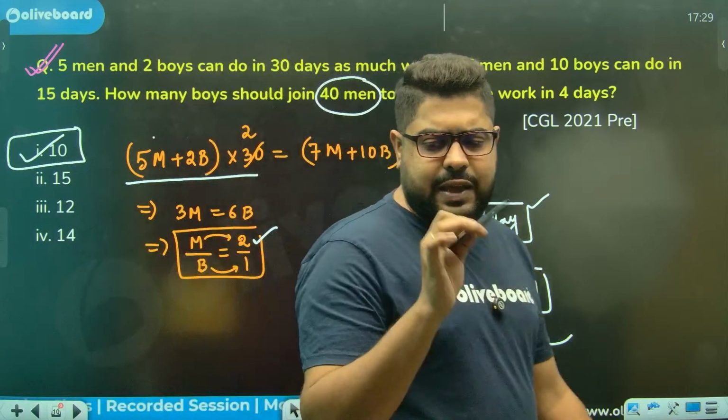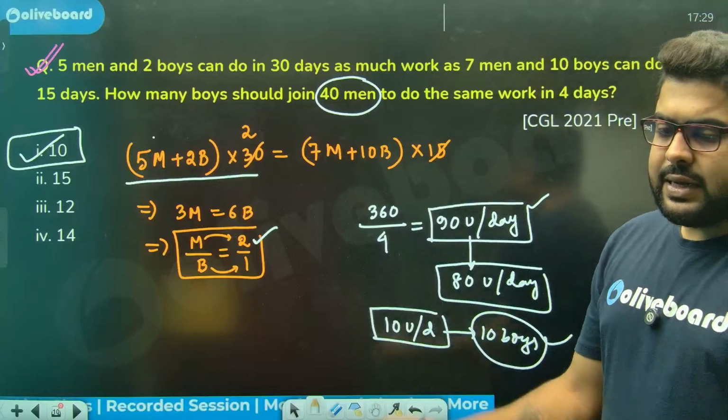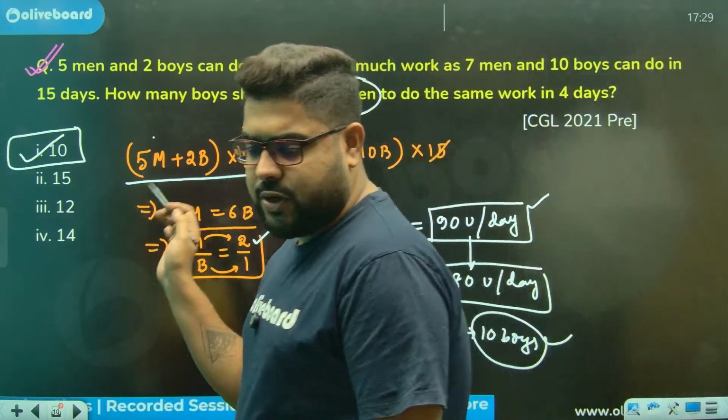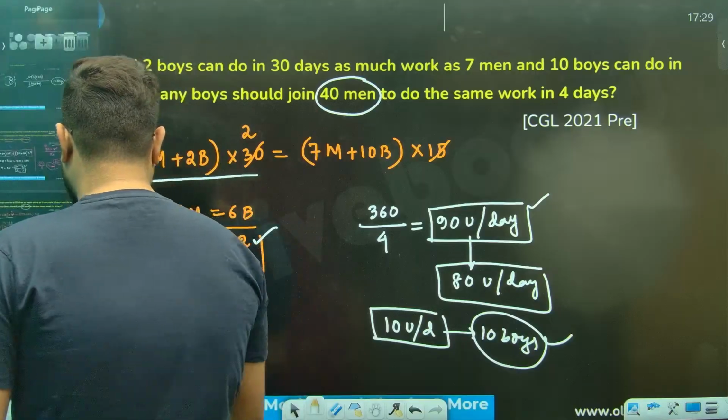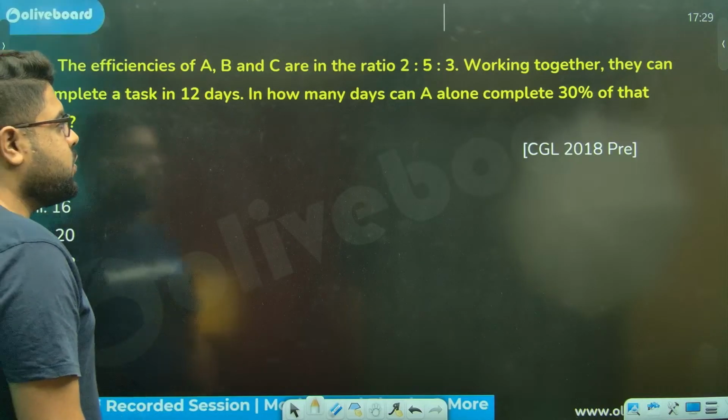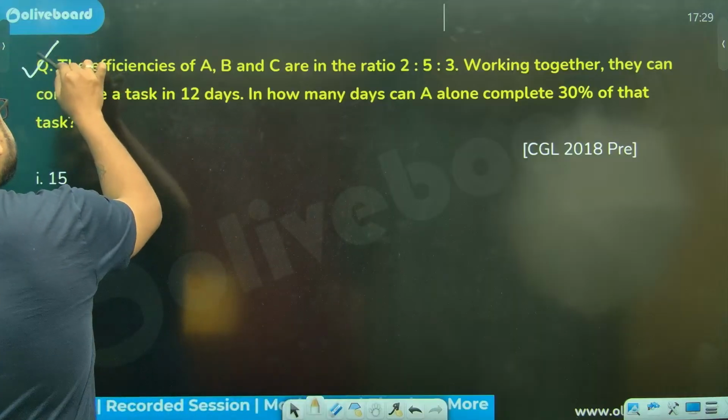Again, you see, very, very simple question. But again, in the calculation I've just skipped a couple of steps here and there. That's all, sir. Clear, I hope? I hope this is clear, sir. Moving on to some basic efficiency-based questions.